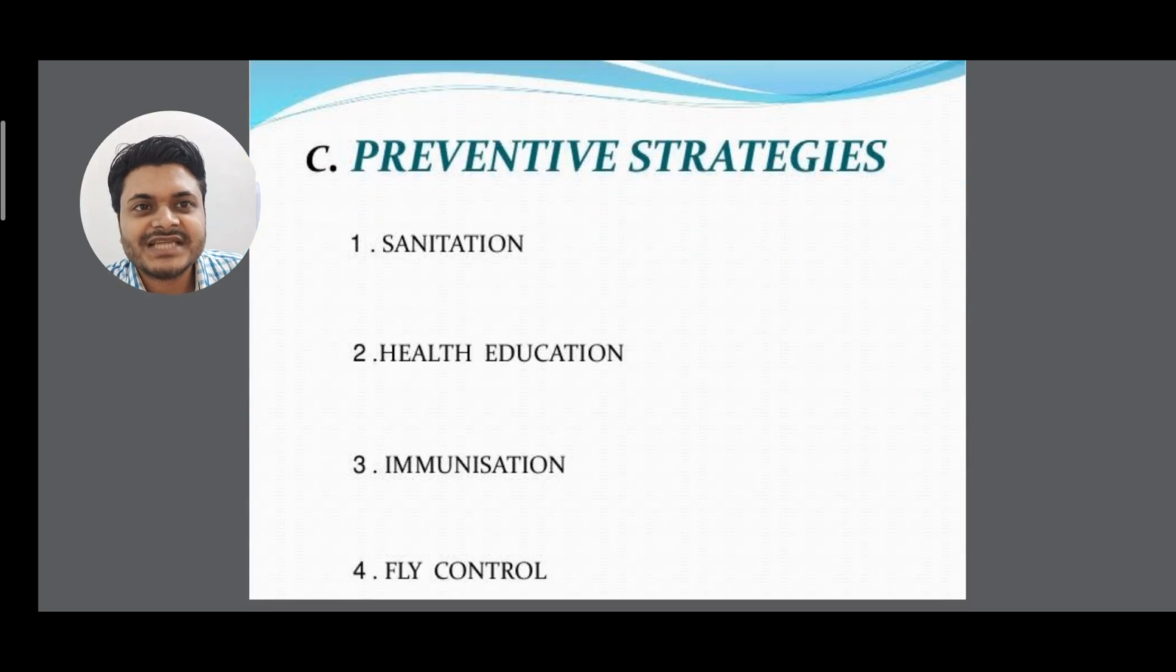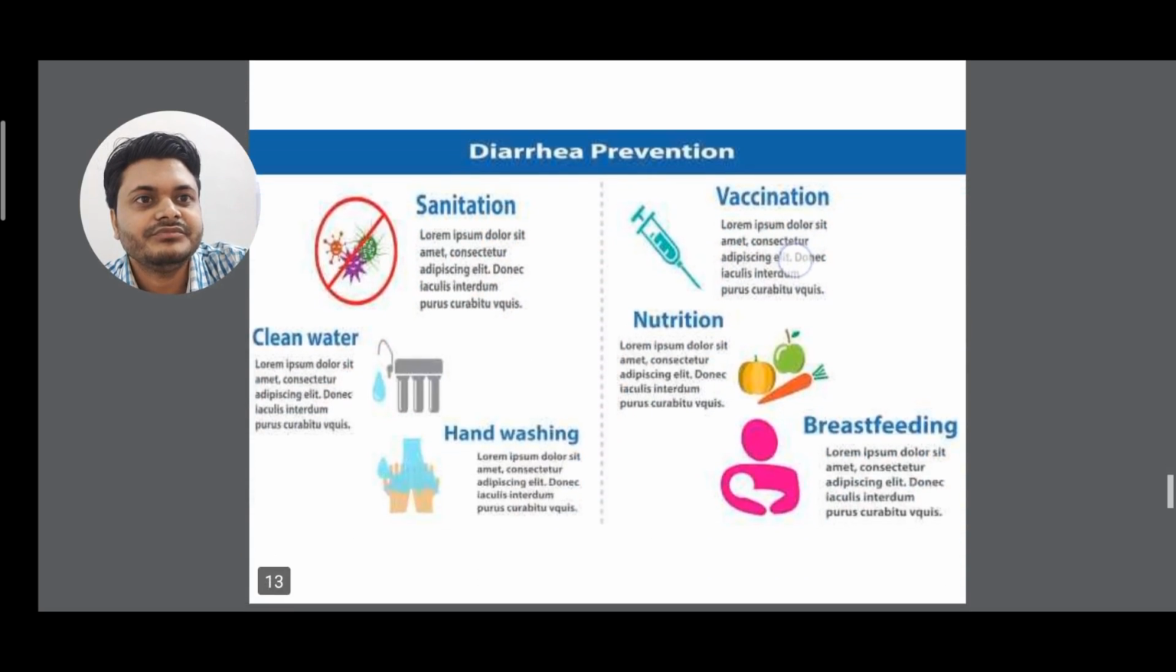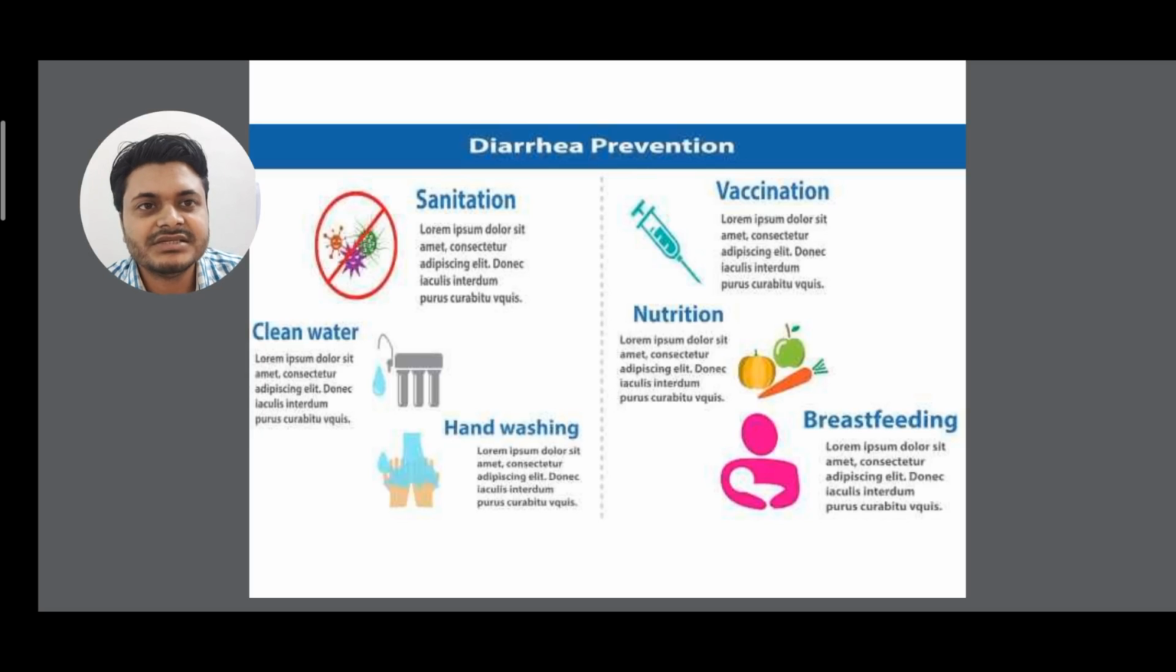Now, what are the preventive strategies? Number one is sanitation, health education, immunization, and fly control. Now, how can you prevent diarrhea? Sanitation: you have to drink clean water and clean your surroundings. You have to properly wash your hands. Vaccination has to be taken. Nutritious food has to be taken.